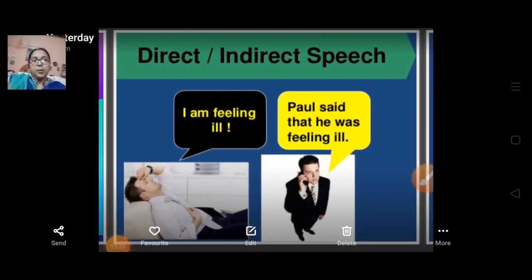So if you look at this: "I am feeling ill." In direct speech, that becomes: Paul said that he was feeling ill. The third person is reporting whatever the first person is telling.